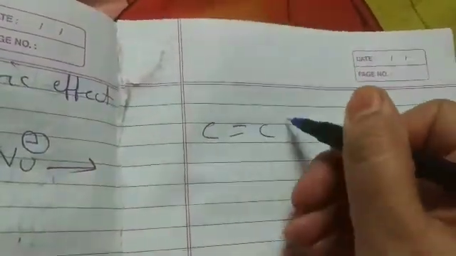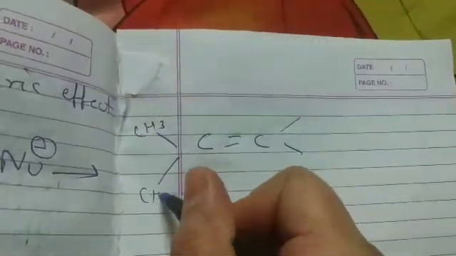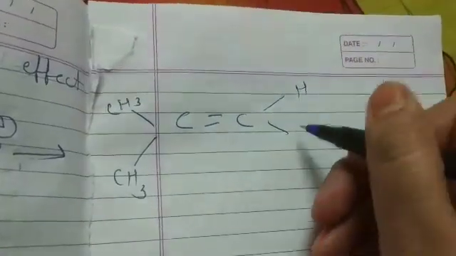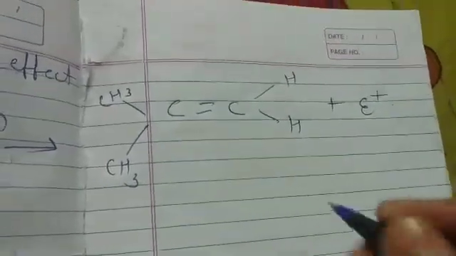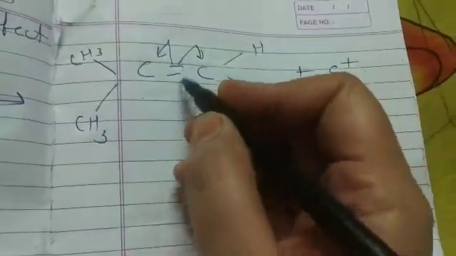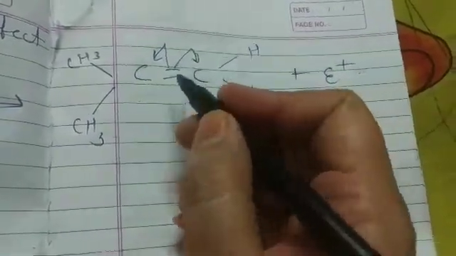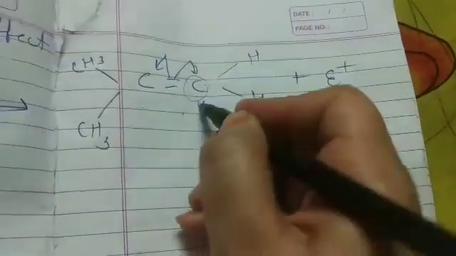See here, this is the alkene, I repeat it. CH3 is here, and let's take hydrogens at the other carbon. Now the electrophile attacks the alkene. What is happening here? Students, complete shifting of pi electrons to one carbon takes place and it gets polarized like this.